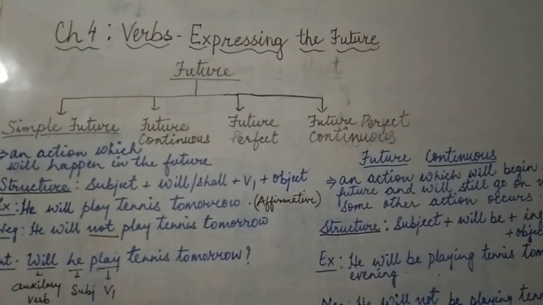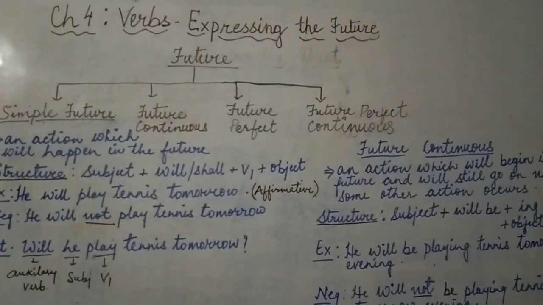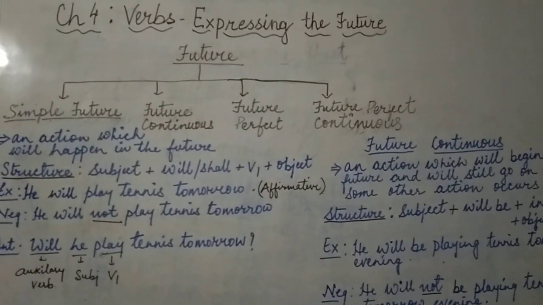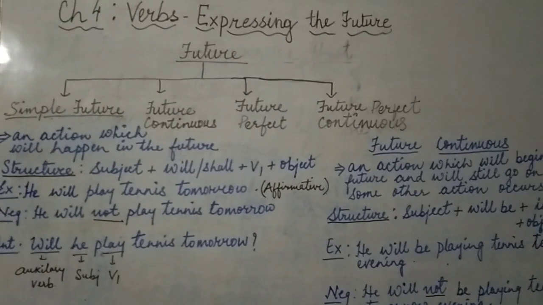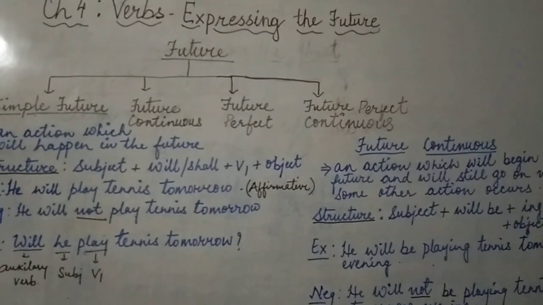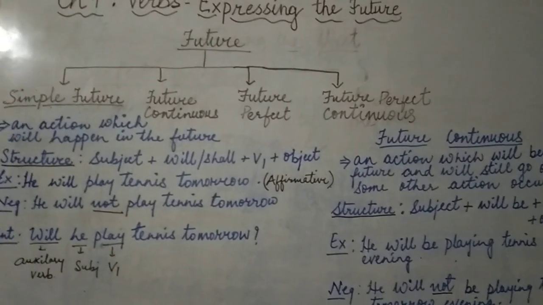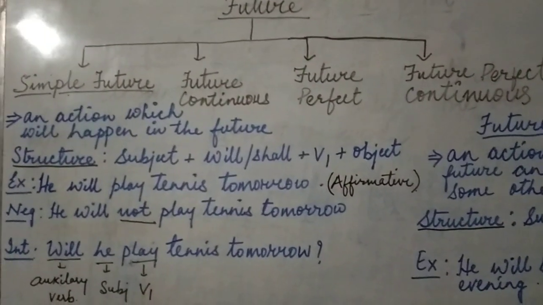Today I'll be taking up chapter 4, verbs expressing the future. Future tense has 4 parts. It's divided into 4, that is simple future, future continuous, future perfect and future perfect continuous. Today I'll be taking up simple future and future continuous.